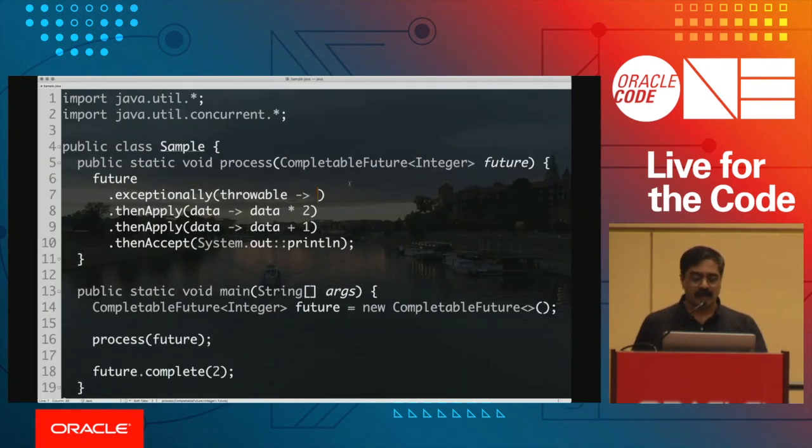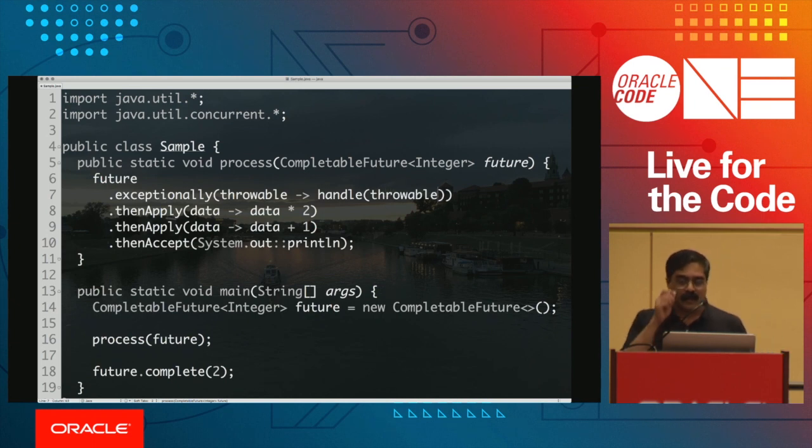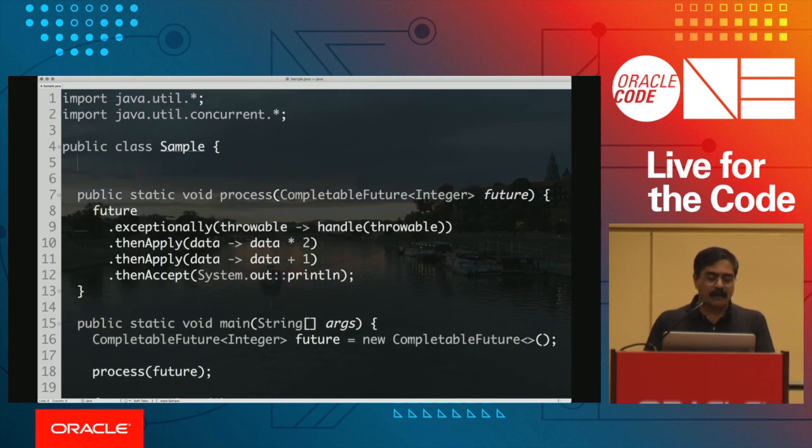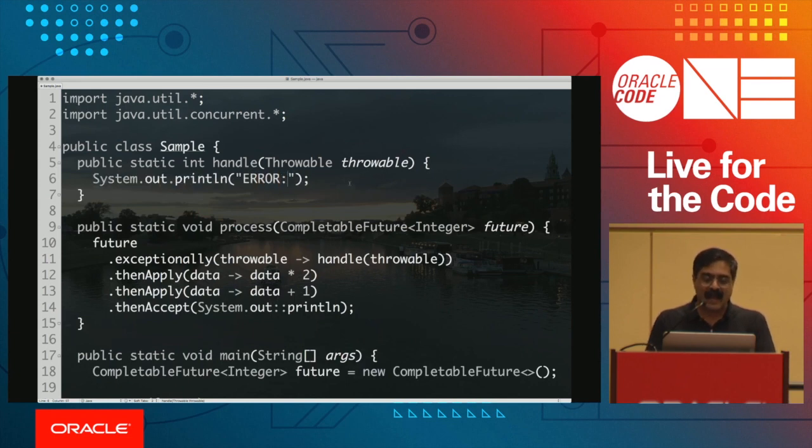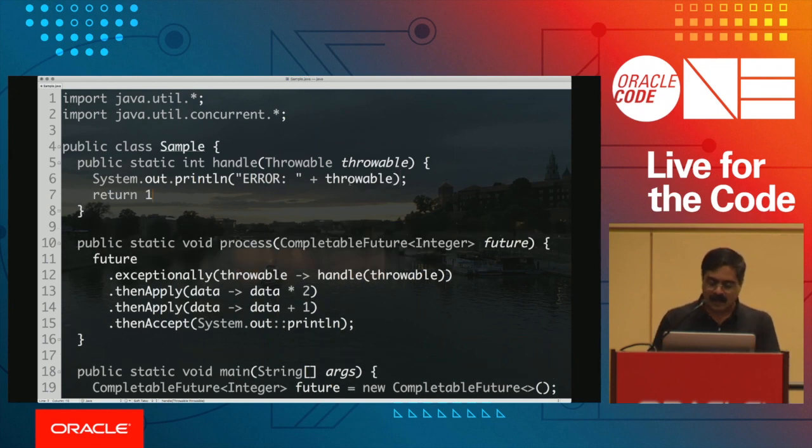So notice what I'm going to do here. I'm going to take this exceptionally, and I'm going to then say a handle, that's what I'm going to call it right here. I'll call it handle, and I'm going to pass the throwable all the way to that particular handle function. What does the handle function do? In this case, public static, let's say in this case, int, and handle, and this takes a throwable. And what am I going to do within this? I'll first of all print an error right here, and then I'll print out the throwable. Then what am I going to do? I'm going to quietly return 100.